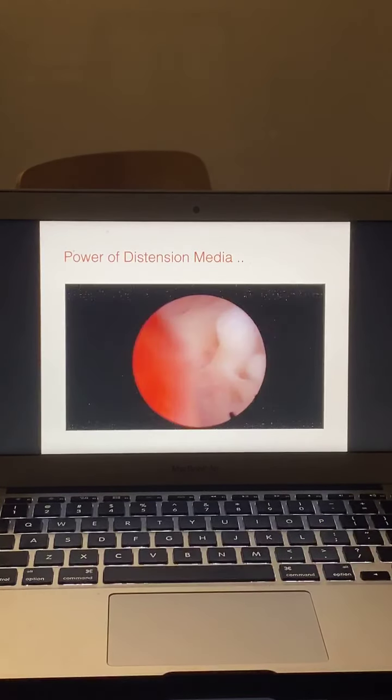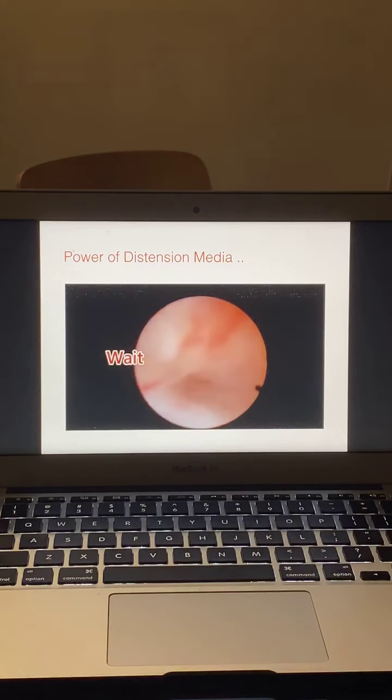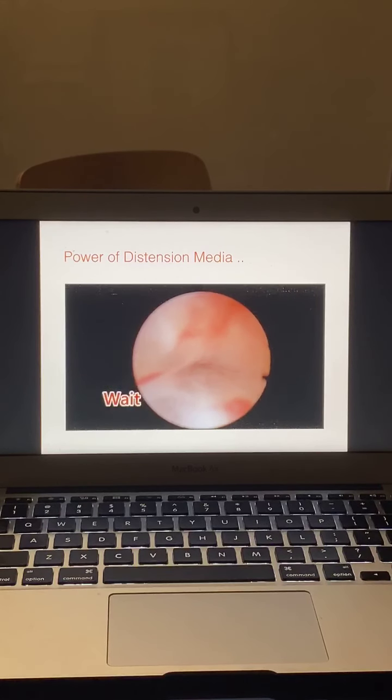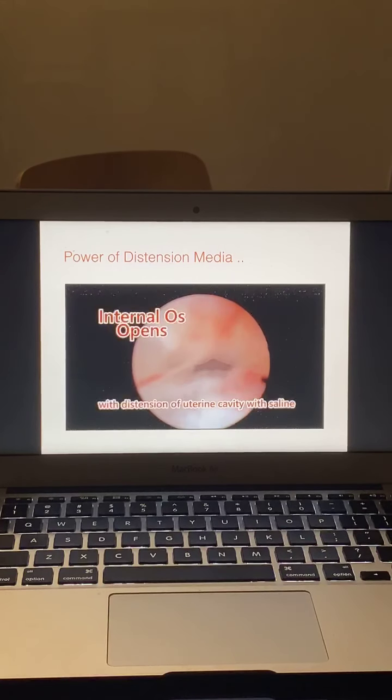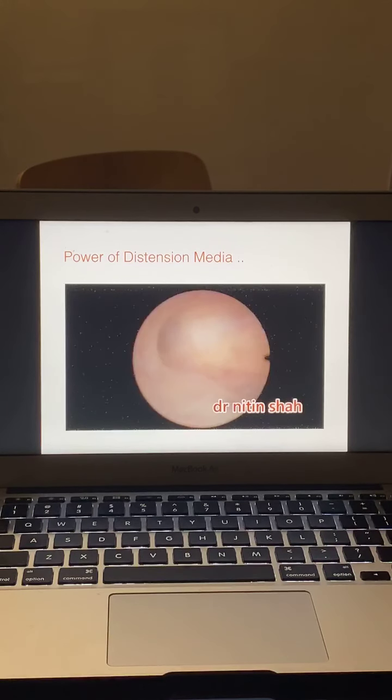Now this is a video demonstrating office hysteroscopy, where you have parked your hysteroscope in the cervical canal. You have not negotiated the internal os. Just wait for water to fill the uterine cavity and you can see the magic. Can you see? It opens up the internal os and you can easily walk inside the uterus. So patience is very important in doing hysteroscopy.